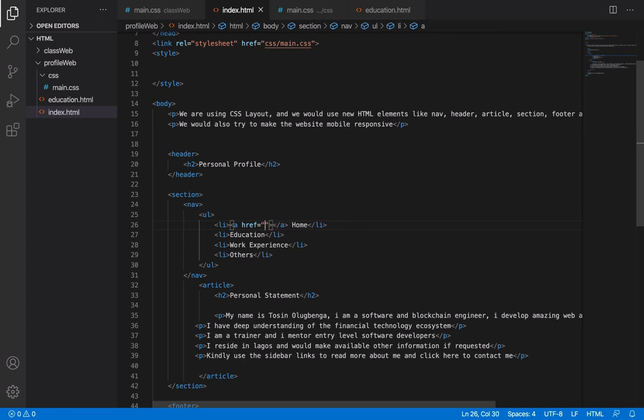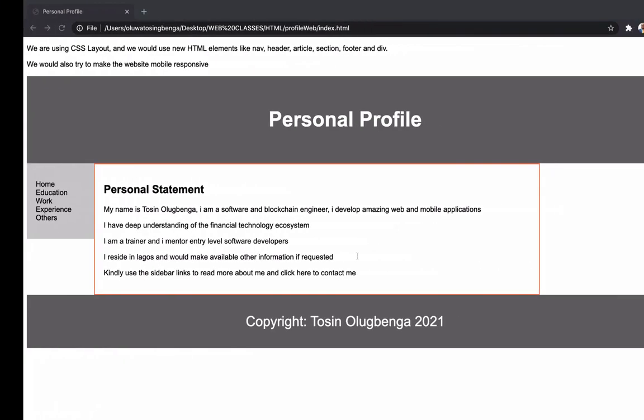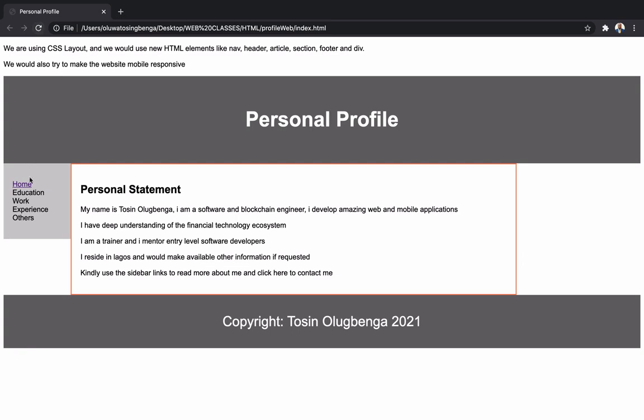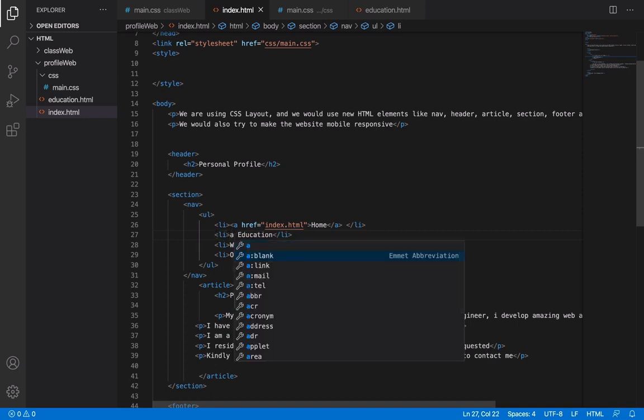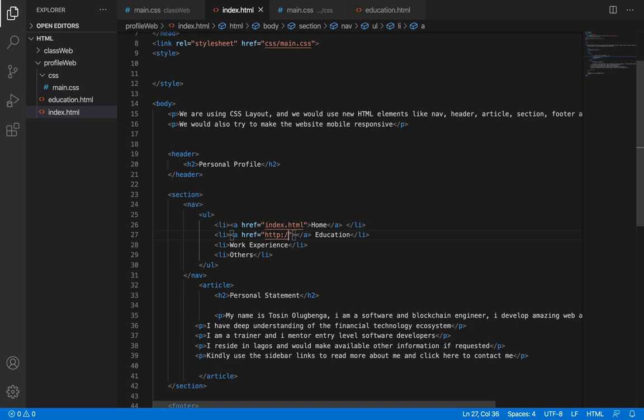So I'm going to make this link home our index.html. All right, so I'm going to bring this home in between the a tag. This a tag is for linking, so it will automatically take us to the page. If I refresh now, as you can see, it's underlined. Then I would come here for education too. I'm going to do the same thing. A is going to be a link, then the reference is going to be